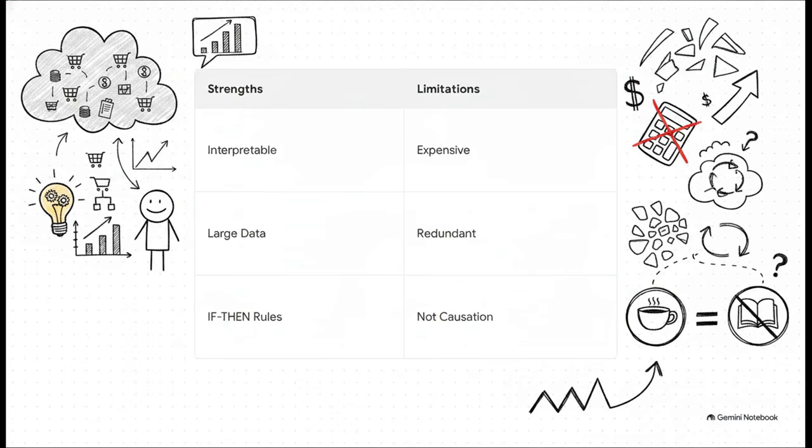So, the crucial point is, we must always remember, correlation is not causation. Just because two things are bought together statistically, it definitely does not mean buying one causes you to buy the other. We're looking at statistical relationships here, not causal explanations.